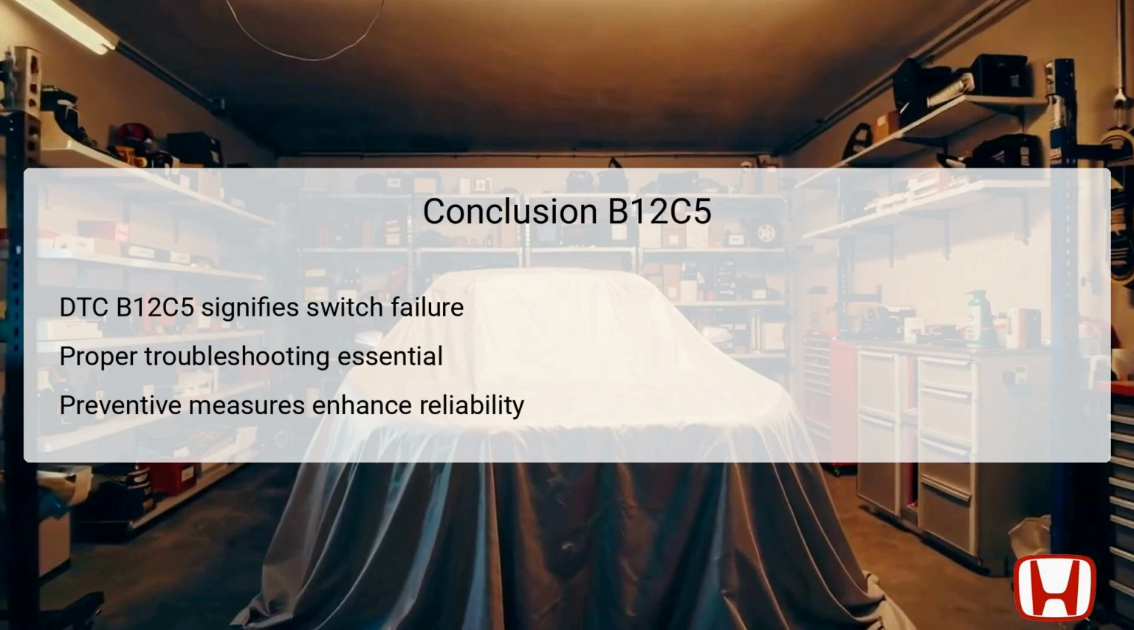In summary, DTC B12C5 indicates a failure of the engine start-stop switch and requires methodical troubleshooting to accurately diagnose the issue. Key steps include checking for battery voltage, verifying continuity, and testing the switch and associated modules. Each step is instrumental in pinpointing the exact cause of the failure, whether it be a faulty switch, wiring issues, or the body control module itself.